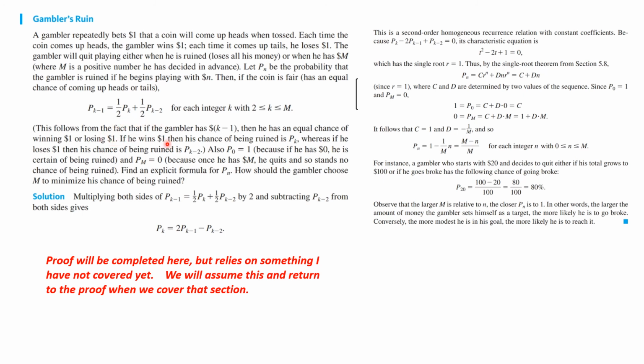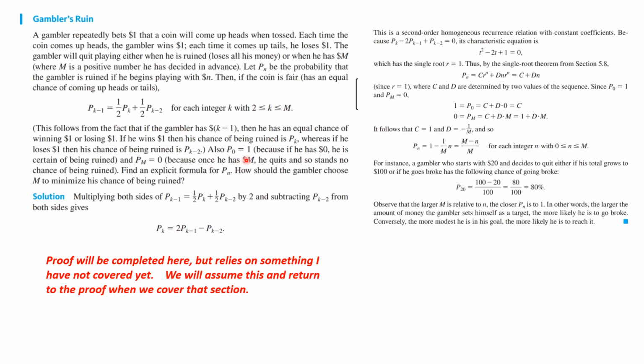This follows from the fact that if the gambler has k dollars, then he has an equal chance of winning $1 or losing $1 on the next play. If he wins $1, then his chance of being ruined is P sub k plus 1, whereas if he loses $1, then his chance of being ruined is P sub k minus 1. And both of those are equally likely.